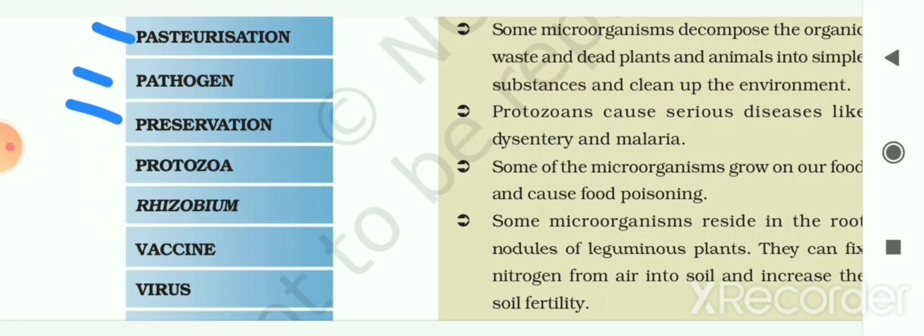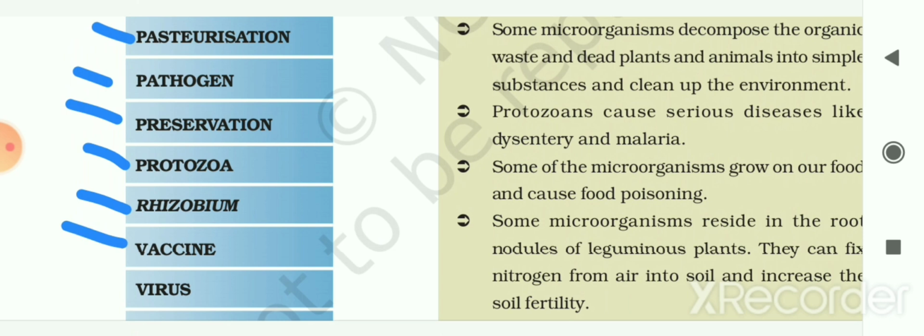The next is protozoa. So it is a unicellular microscopic form of animal group. The next is rhizobium. So a rod-shaped symbiotic nitrogen fixing bacteria living in the root nodules of leguminous plants is known as the rhizobium.